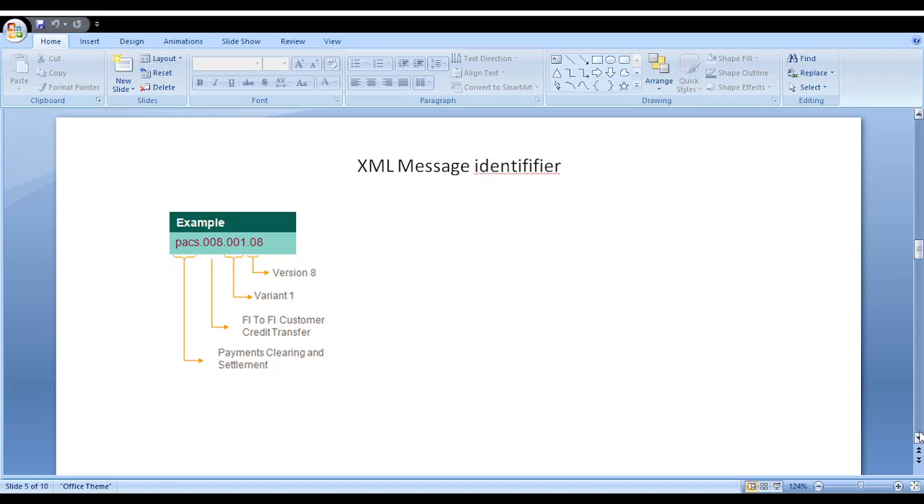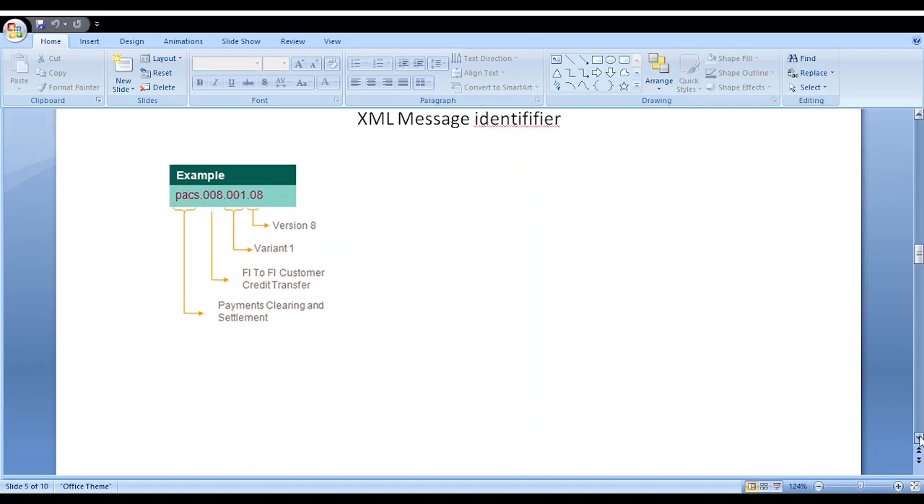In the same way, PAX 009.001.08: 08 means the latest version, and 001 is a variant. 009 means a single customer credit transfer, and PAX means payment clearing and settlement system. This is how the MX message identifier works. XML MX messages identifier.